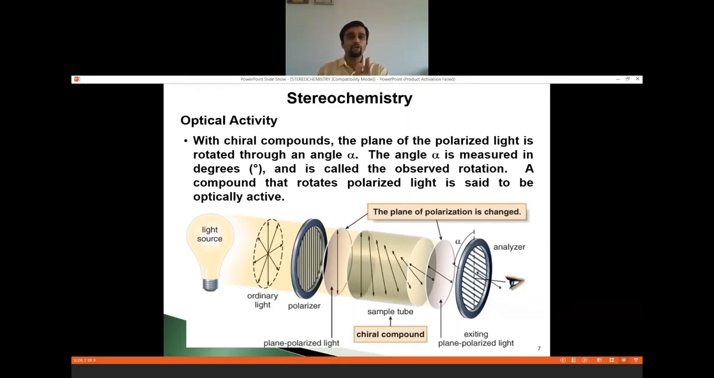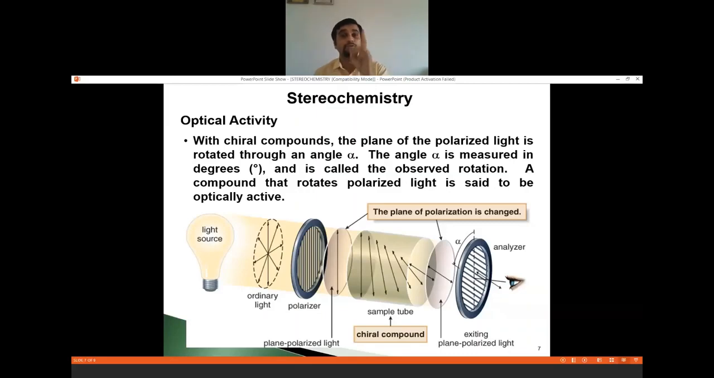If I talk about plane polarized light, it has two components, a left-handed circularly polarized component and a right-handed circularly polarized component. If the two components travel through this tube, meanwhile, if chiral molecules, chiral centers are there, they will fight with those centers. So what will happen? One component reaches the analyzer, another component still stays there. It means what? In the polarimeter tube, the chiral center has changed the plane of polarized light.